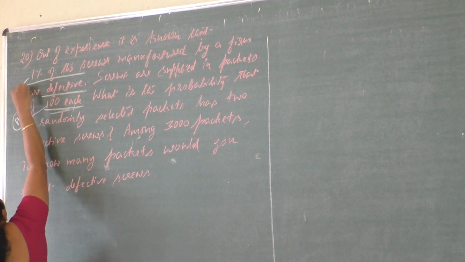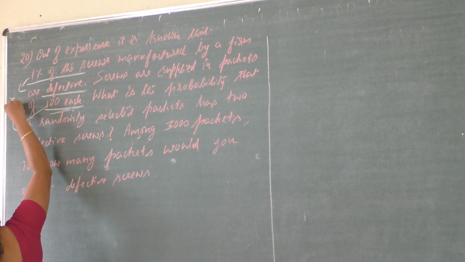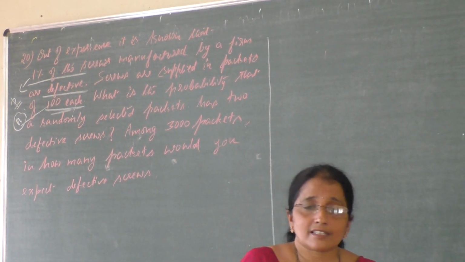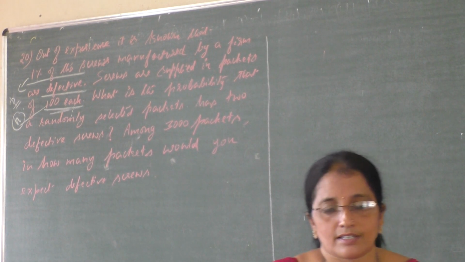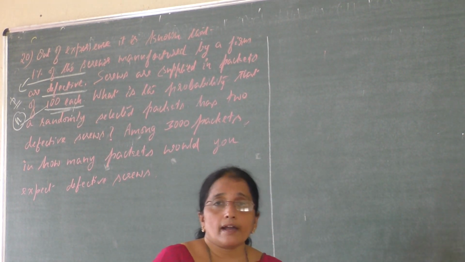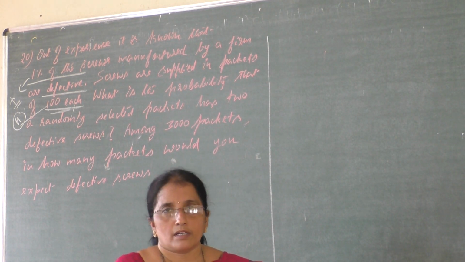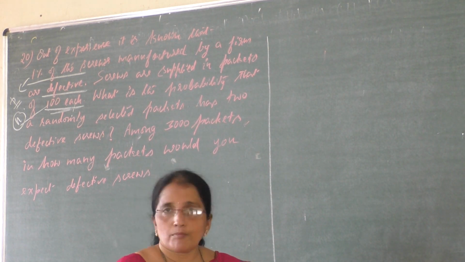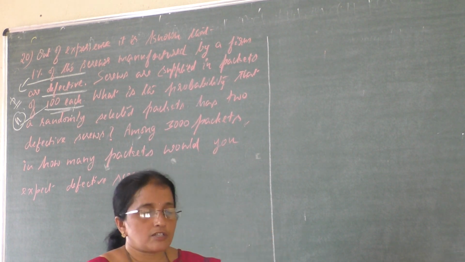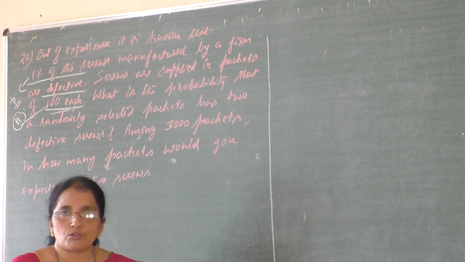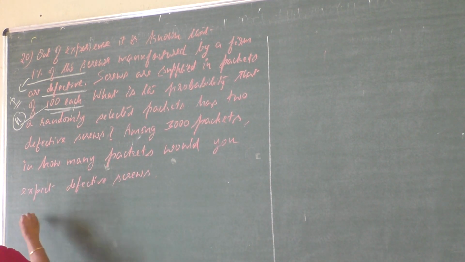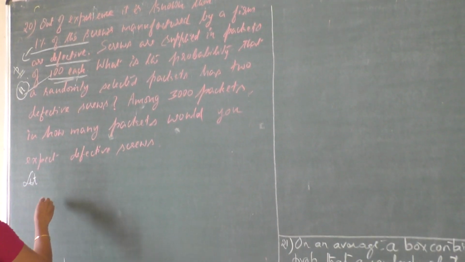So this 1% is actually small letter p, the probability of success. So what is success here? Success is nothing but the number of defective screws among 100 screws. Now actually I am going to solve problems on Poisson, but the given problem is based on binomial distribution. Here the random variable follows binomial property. The random variable is this one. It is an important problem.